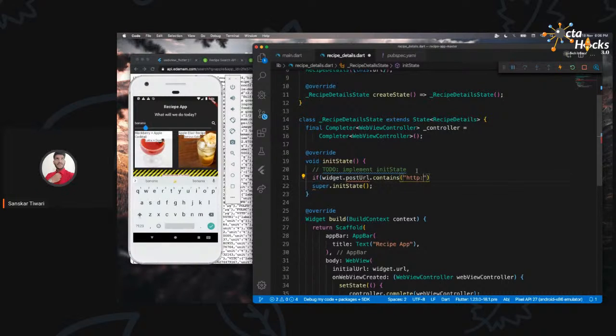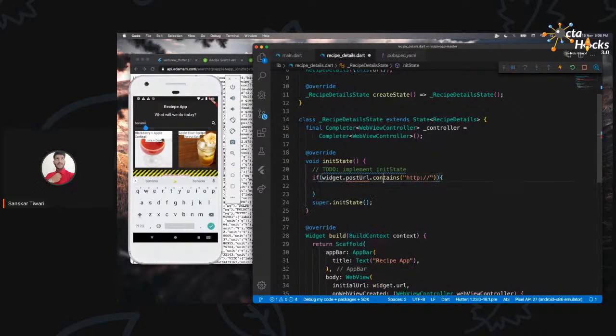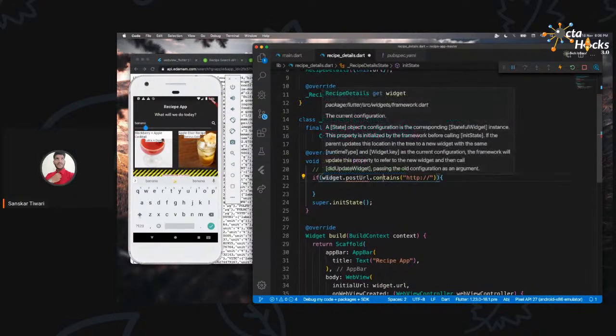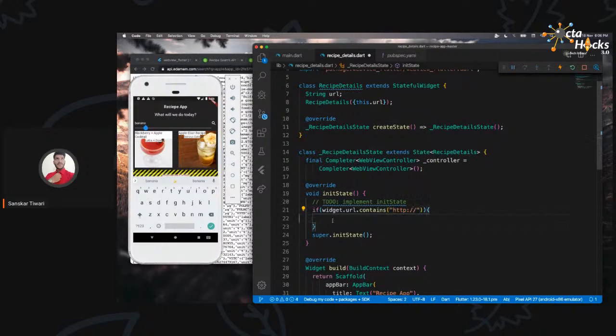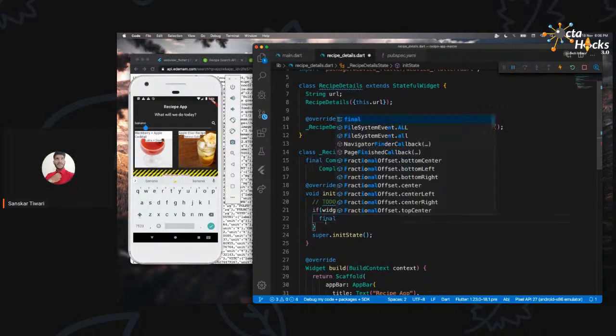HTTP. Now the best part is, there are things in coding which you can get confused about, but mostly a lot of things are just English. So what I'm saying over here is: this widget dot the URL, which is actually called URL, contains HTTP. If there was HTTPS, it will not follow this because it does not contain HTTP, it contains HTTPS. So we want to change that. So I'm just going to do that.